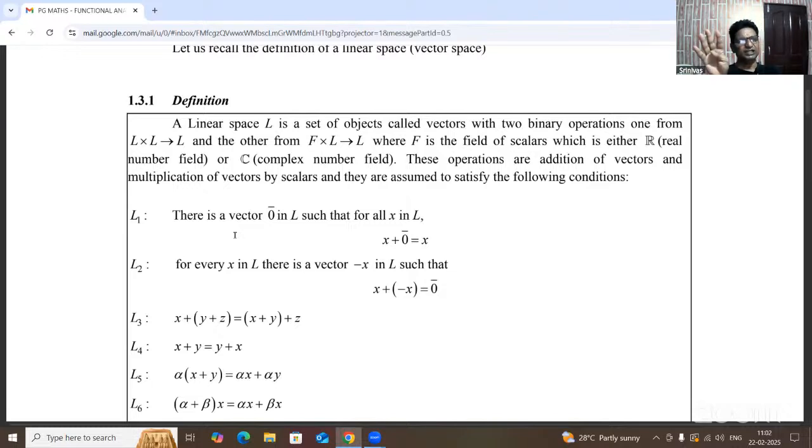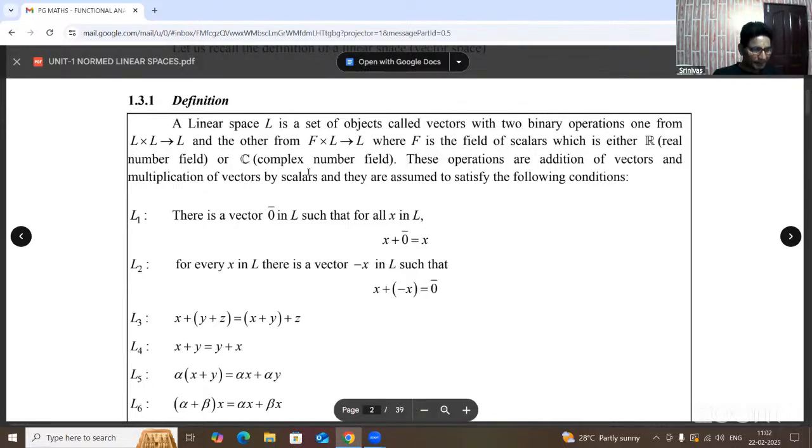When these four are satisfied, that is called a group, and when the fifth law is also satisfied, that is called an abelian group under vector addition. Under vector addition, if you take any two vectors x and y, then x plus y also belongs to L. So addition is closed between two vectors, and that is the closure condition.